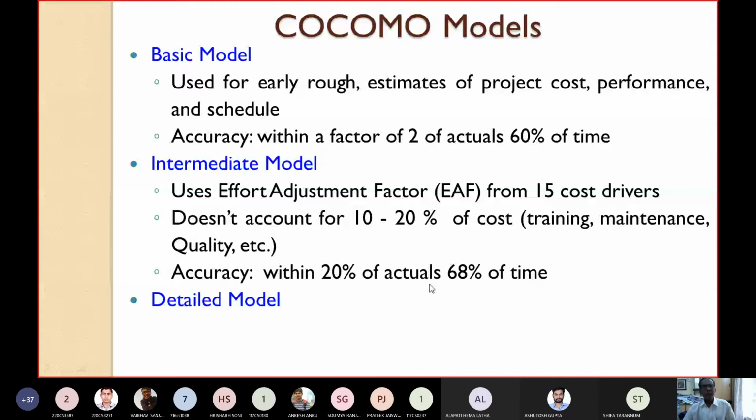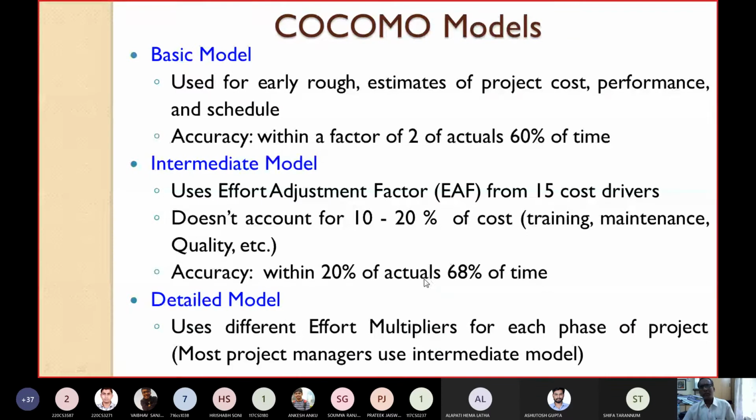The detailed model uses different effort multipliers for each phase of the product. In the detailed model, there are several phases of the product, and this model uses different effort multipliers for each phase of the project. Most project managers nowadays use the intermediate model. It is very popular.